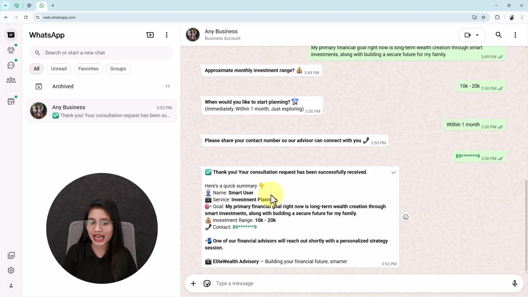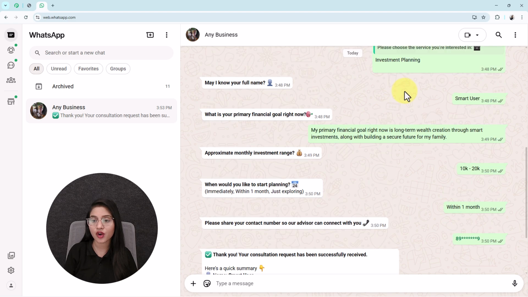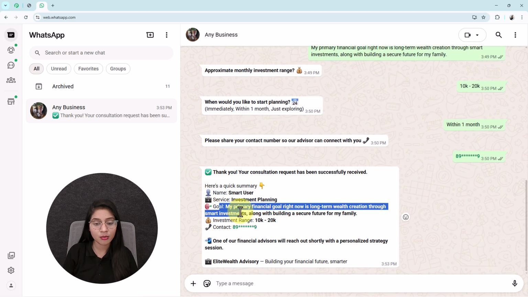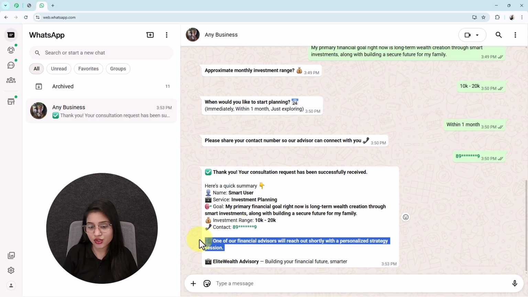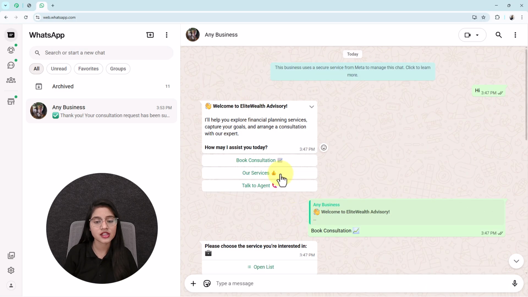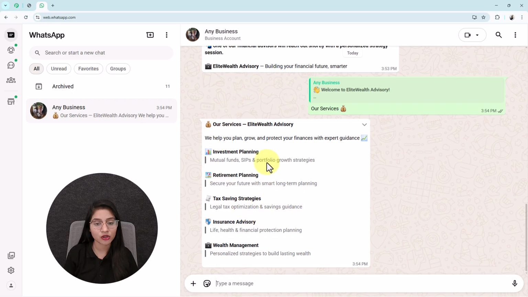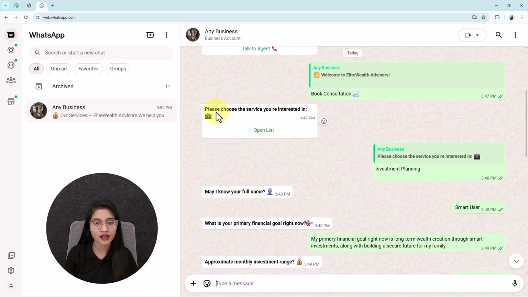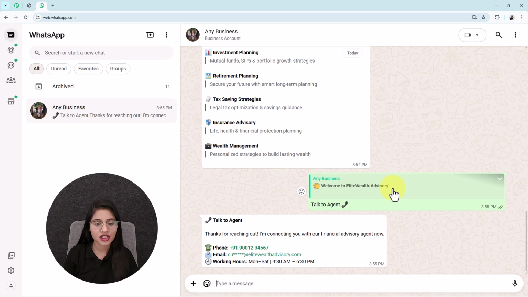And then you will see I have received one customized consultation request received message from my bot that includes my name as a smart user that I have shared while communicating with the bot, service type that I have selected from the list as investment planning, goal, provided budget and the contact number. See, the message is completely personalized based on the input that I have shared here. And one message, that is, one of our financial advisors will reach out to you shortly with a personalized strategy session. Here, if I click on this view services button, then it shares the details about the services they are offering, and if I click on talk to agent, then it shares the contact details.